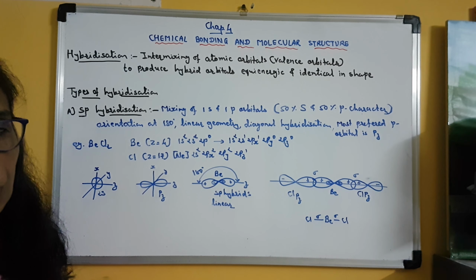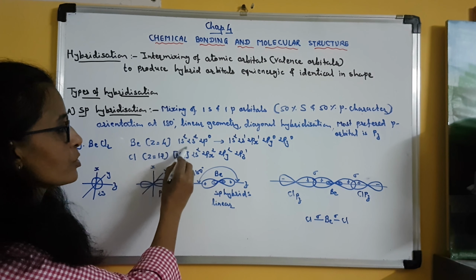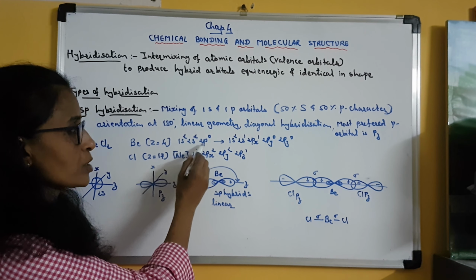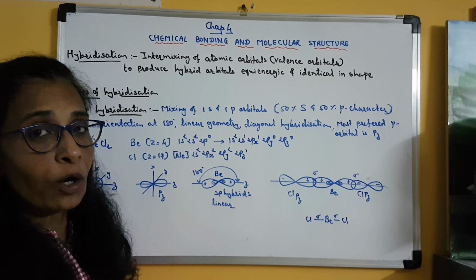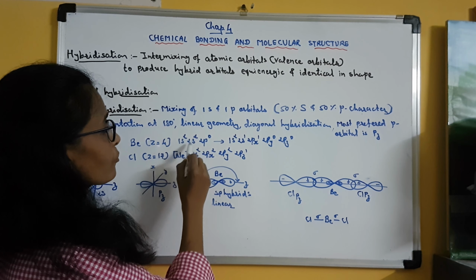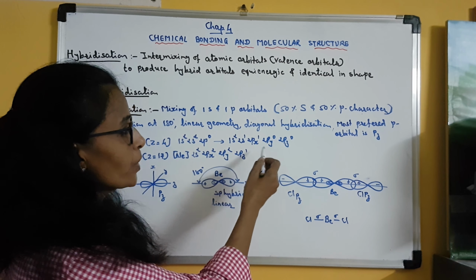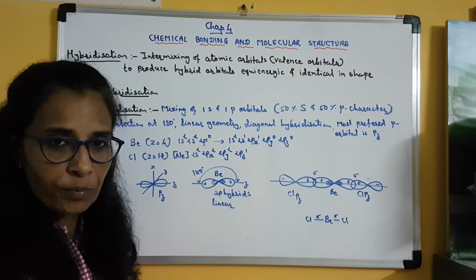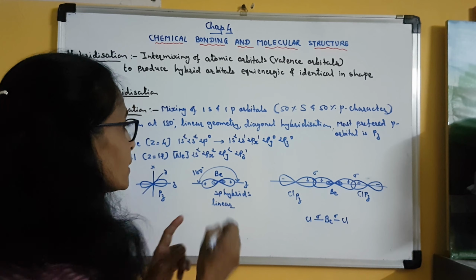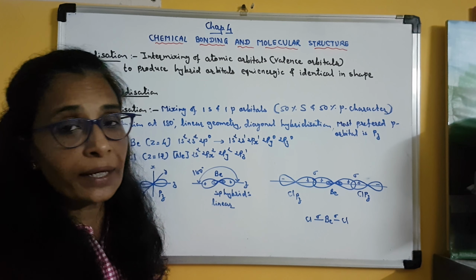BeCl2, beryllium chloride. Beryllium has atomic number 4, so its configuration is 1s2, 2s2 and 2p0. The 2p orbitals are vacant. But one electron from the 2s orbital is moved to the 2px, 2py or 2pz orbital. Any of the p orbitals, this electron can shift, because these orbitals are equi-energic.